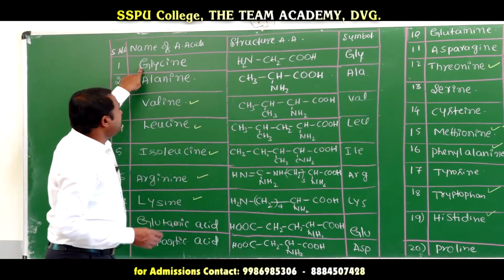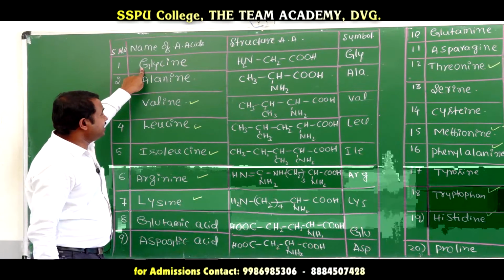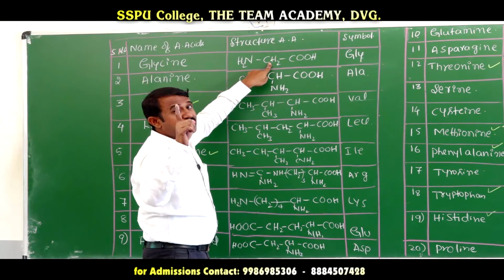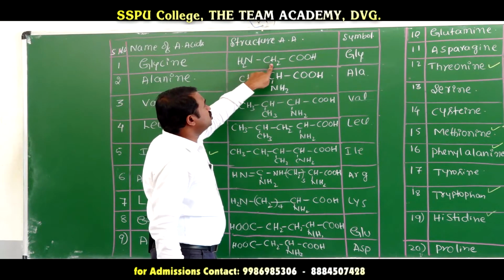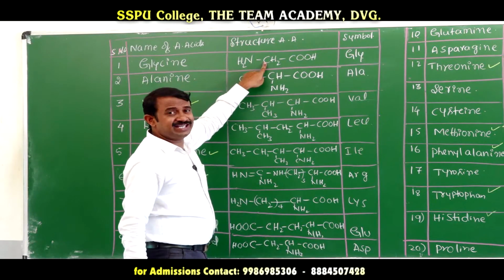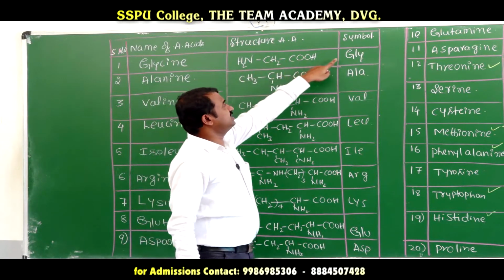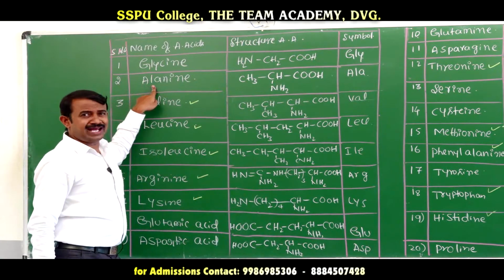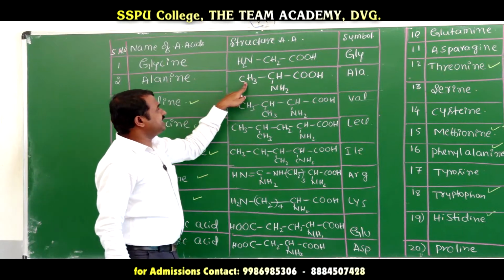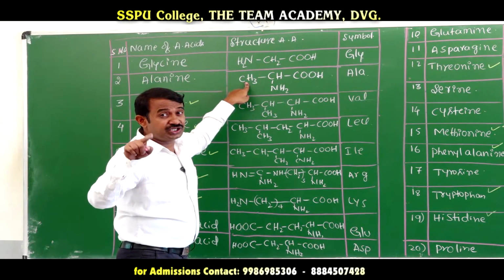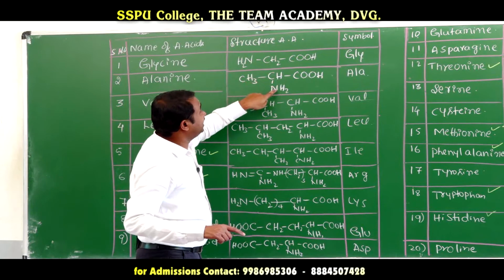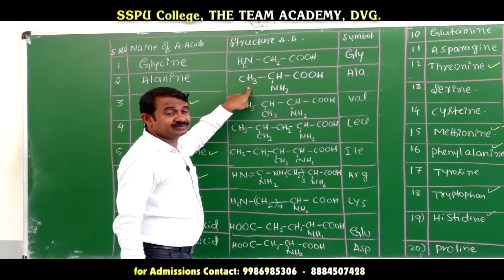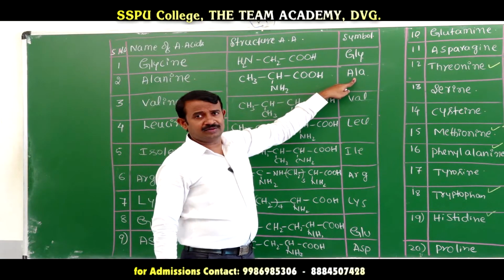Here the first amino acid is glycine. In glycine R is just a hydrogen atom, so NH2 CH2 COOH is glycine. The symbol is Gly. Next amino acid is alanine. Using the general formula R CH NH2 COOH, R here is CH3. This is alanine. Its symbol is Ala.